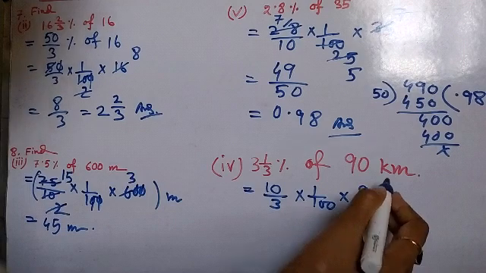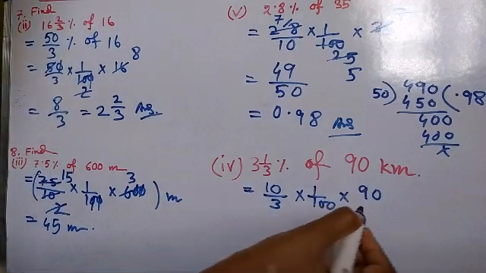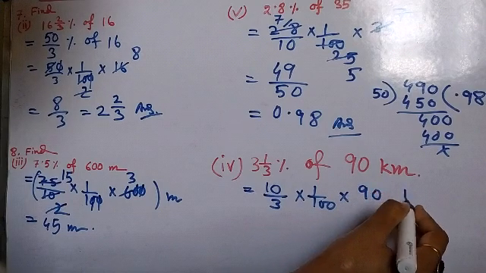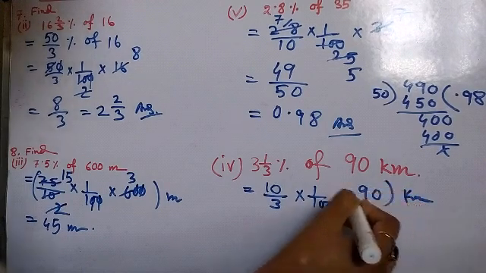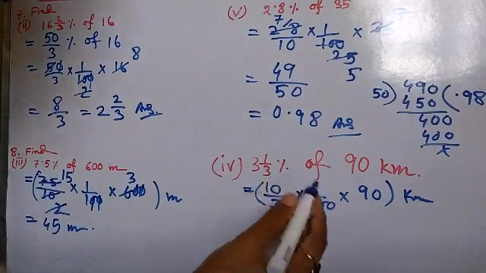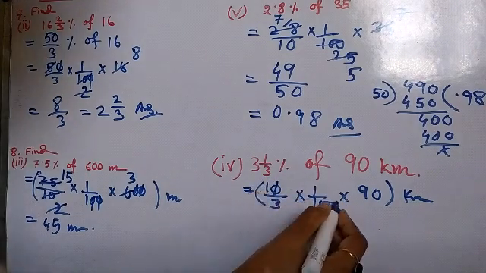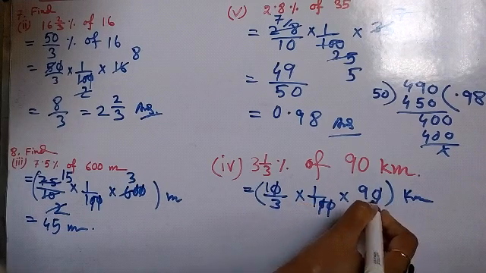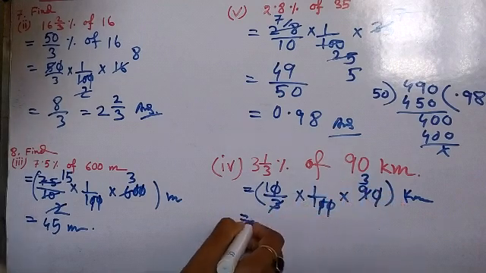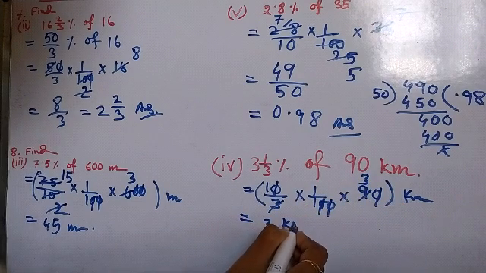Then it can be converted into meter, or I can keep it here in kilometer. That is depending on the sum. Then the zeros will be cut. Then by 3 this 9 can be cut. That means the answer is 3 kilometer.